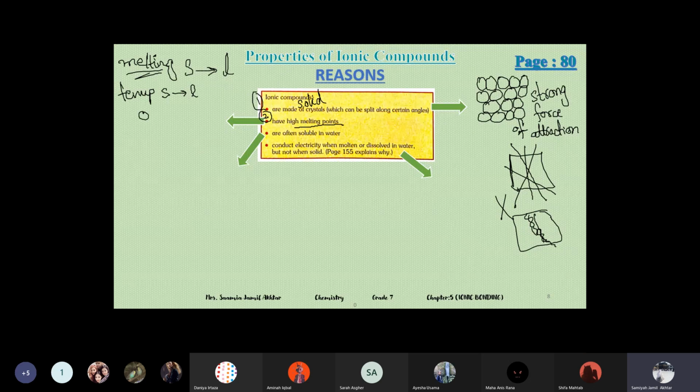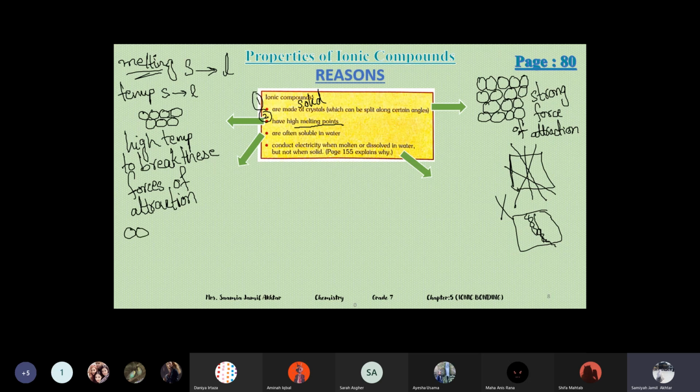It means that the force of attraction between their particles is so strong that they need to absorb very high temperature to overcome these forces, to break the force of attraction. Only after breaking the force of attraction will they turn into liquids.